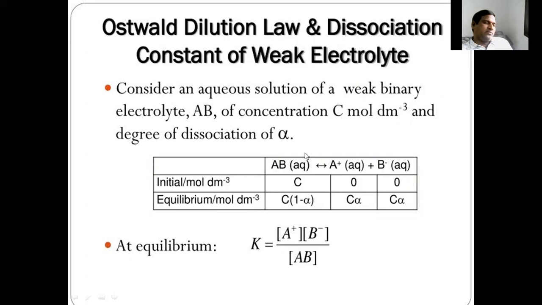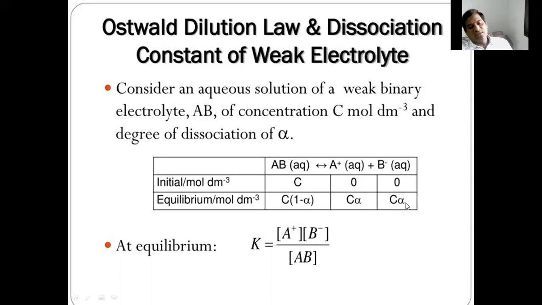At equilibrium, the concentration decreases for AB and increases for A plus and B minus. That's why the remaining concentrations are C into 1 minus alpha, C alpha and C alpha.